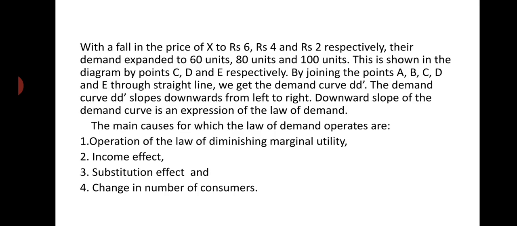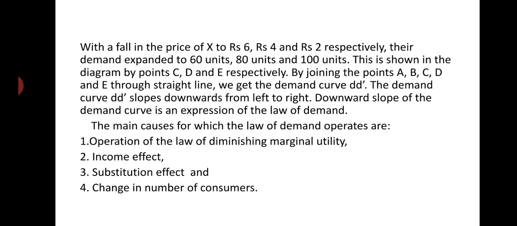And number four is change in number of consumers. Naturally, with an increase in the size of population, the number of consumers also increases. And with an increase in the number of consumers, more will be demanded even at the same price, or more will be demanded at a lower price.